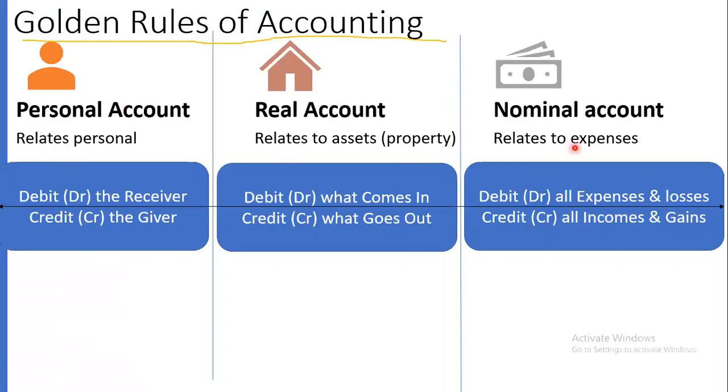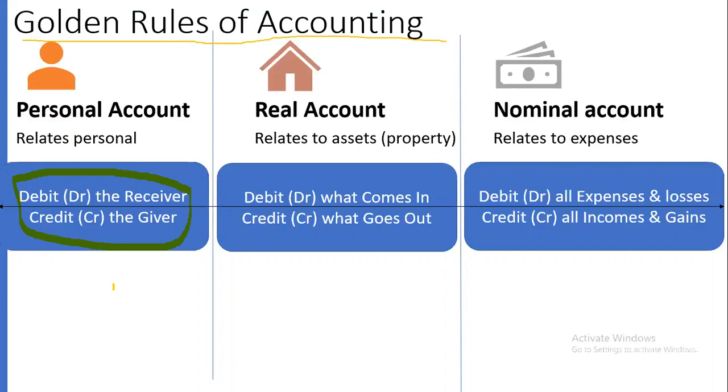These three each have their own accounting rule. So that rule is typed here. You can go through this rule. So I'll just highlight all this. Rule for personal account: debit the receiver, credit the giver.